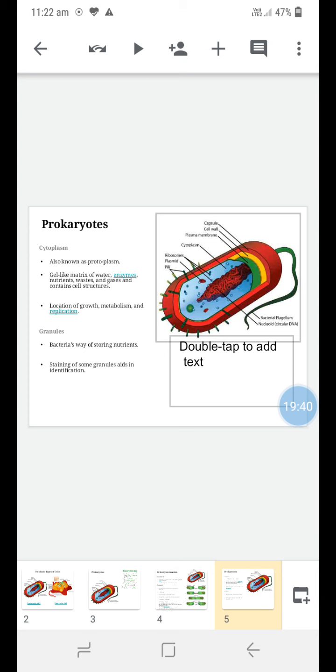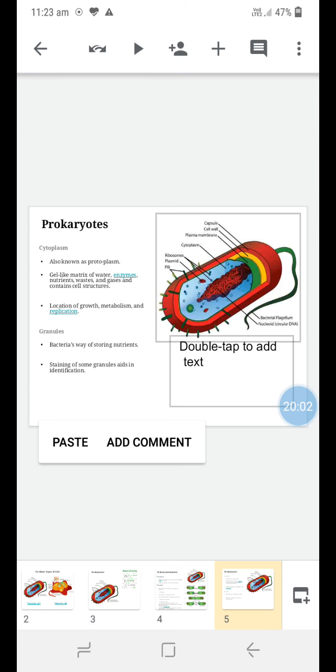So whatever waste material or product is produced as a result of biochemical reactions will be accumulated in the cytoplasm. Some gases are also accumulated. It is also the location of growth, metabolism and replication. This means all the metabolic reactions of the prokaryotic cell occur in the cytoplasm, and also replication.